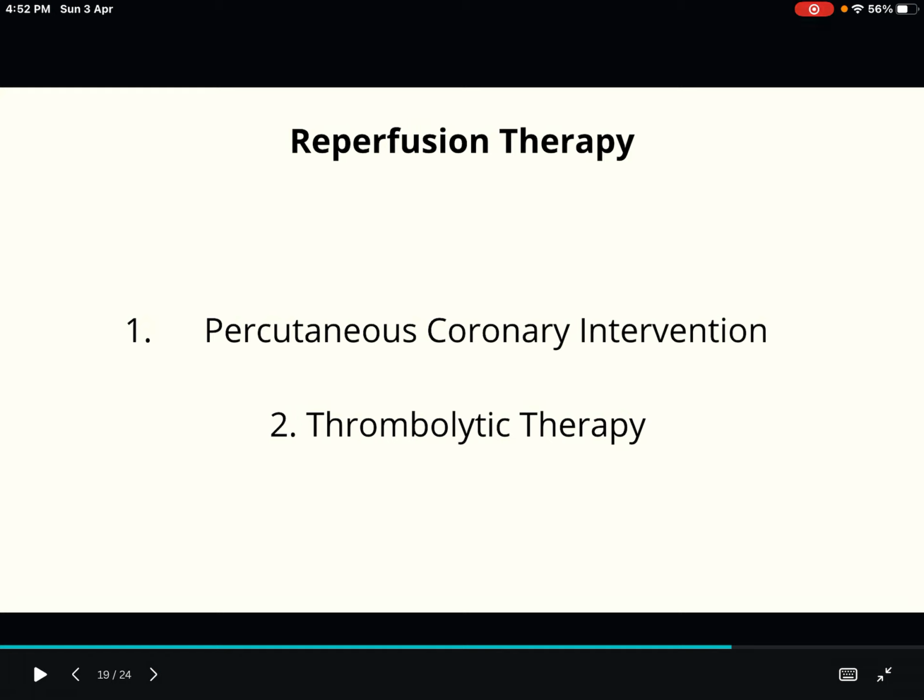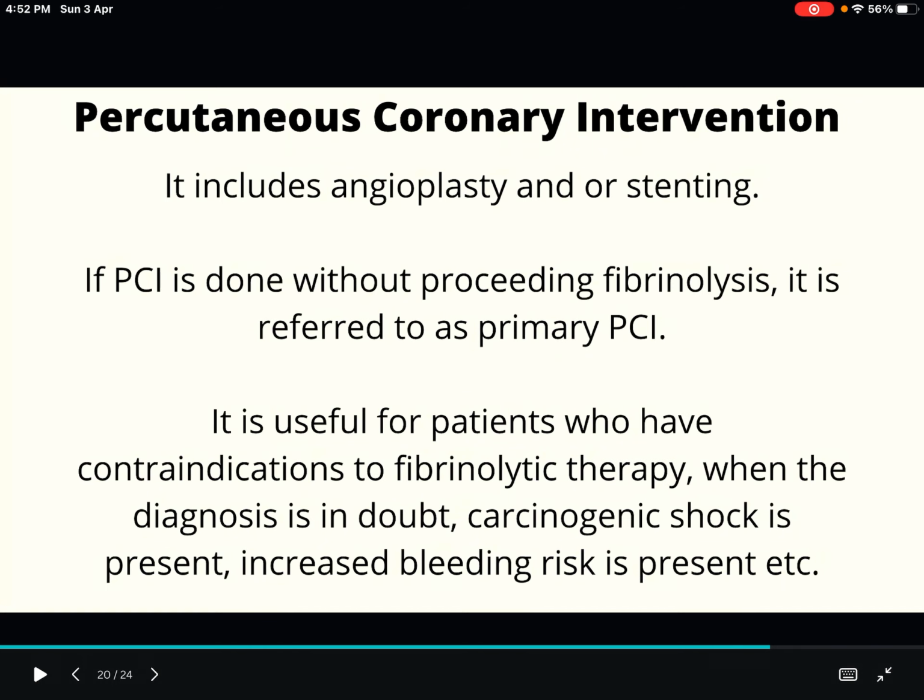So that won't be available at every place. It depends upon the availability and the situation. First, let's talk about percutaneous coronary intervention. It includes angioplasty and/or stenting, because sometimes angioplasty alone is done, or sometimes angioplasty is done along with stenting.